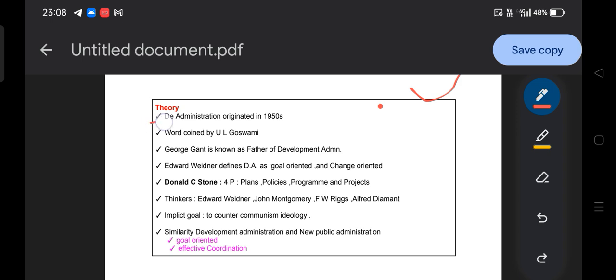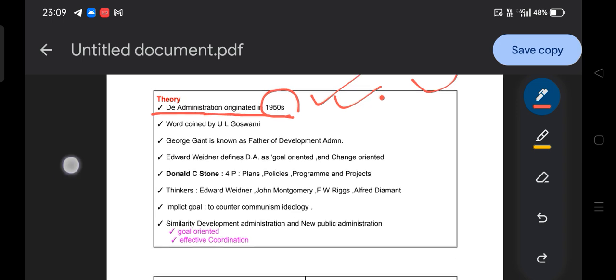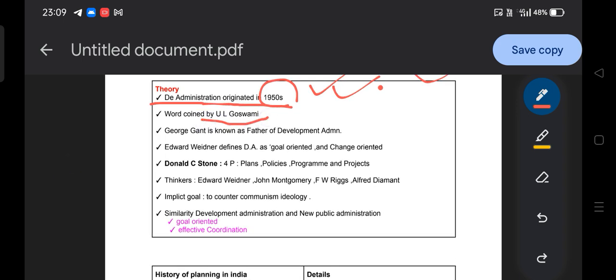First, you need to remember development administration. Development administration originated in the 1950s. That means after the Second World War, at the time of the decolonization process, development administration originated. Why is development administration required? Because of the newly independent countries like those in Asia, Africa and Latin America. For them, development administration is required to develop their countries. That is the 1950s, and the term was coined by U.L. Goswami.